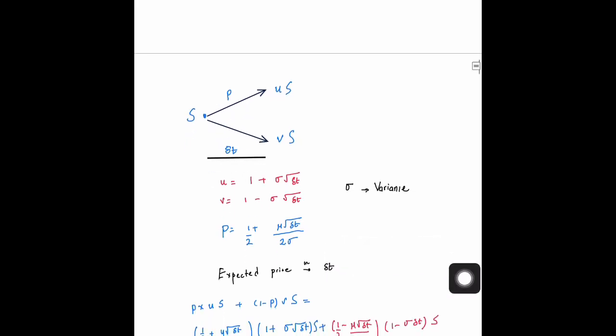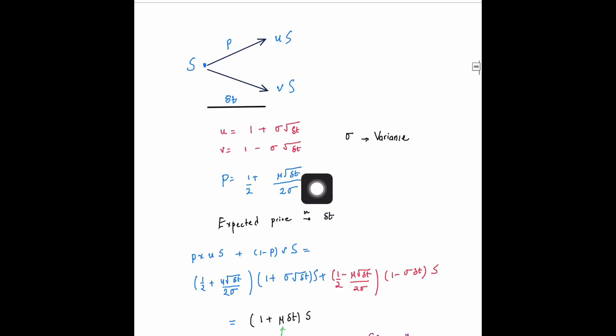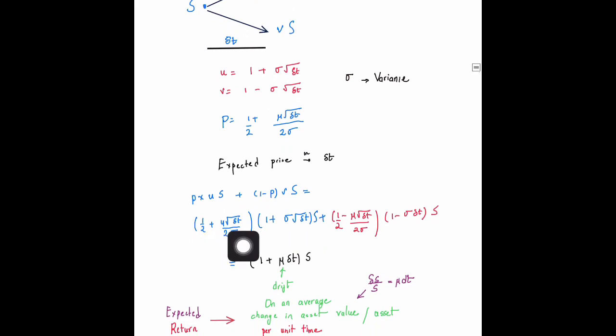Okay, now the expected price in this time delta t will obviously just be the probability p times the upper value plus 1 minus p times the lower value. Okay, this will just be the average value, the expected value. Because it goes up with the probability p, comes down with the probability 1 minus p, that is what the expected value is going to be. Okay, just take this and multiply. This thing is 1 by 2, we just plug p here, u here, 1 minus p here, v here.